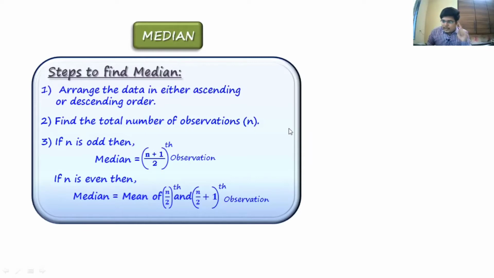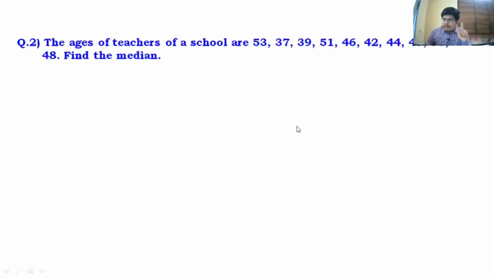All right, so here we'll take the first sum. We have to find the median of all the ages of teachers of a school. So here we have a set of data, we have some values. So first of all guys, what you have to do is arrange the data in ascending order. So I want you guys to pause this video and arrange this data in ascending order. So I hope you guys have done this. Just check the ascending order.